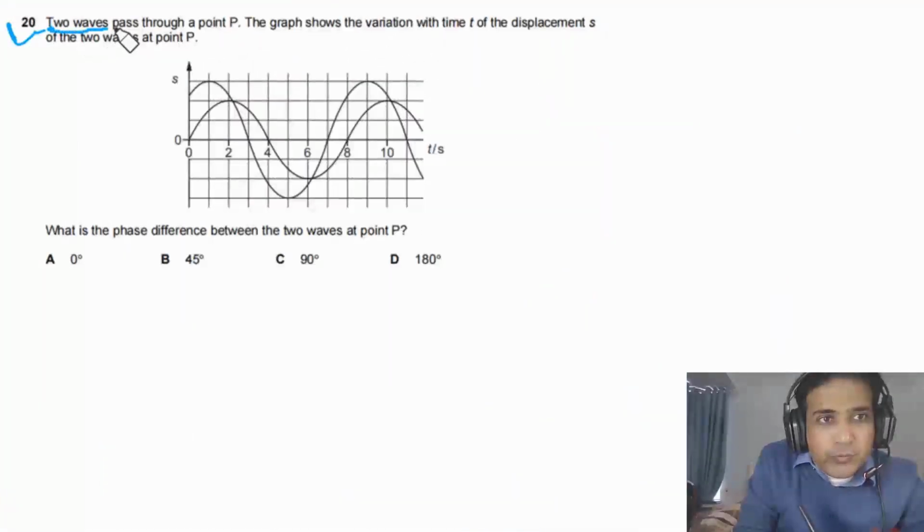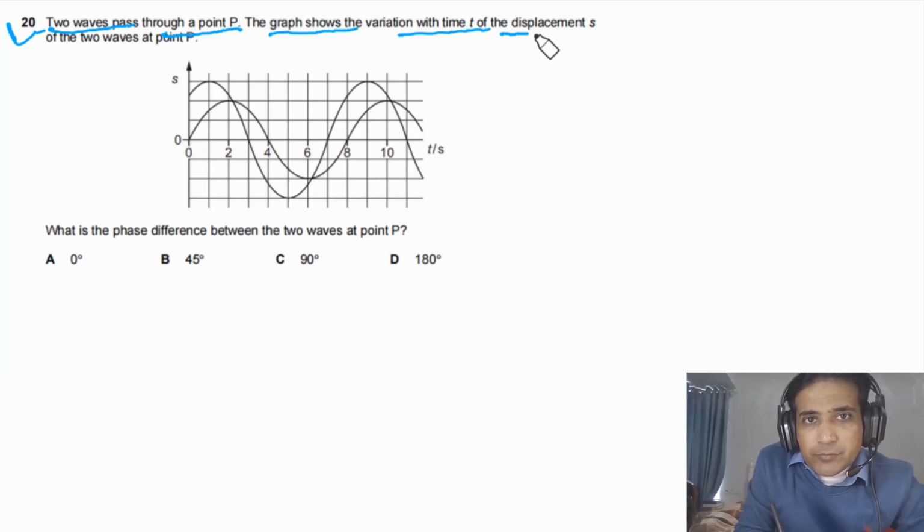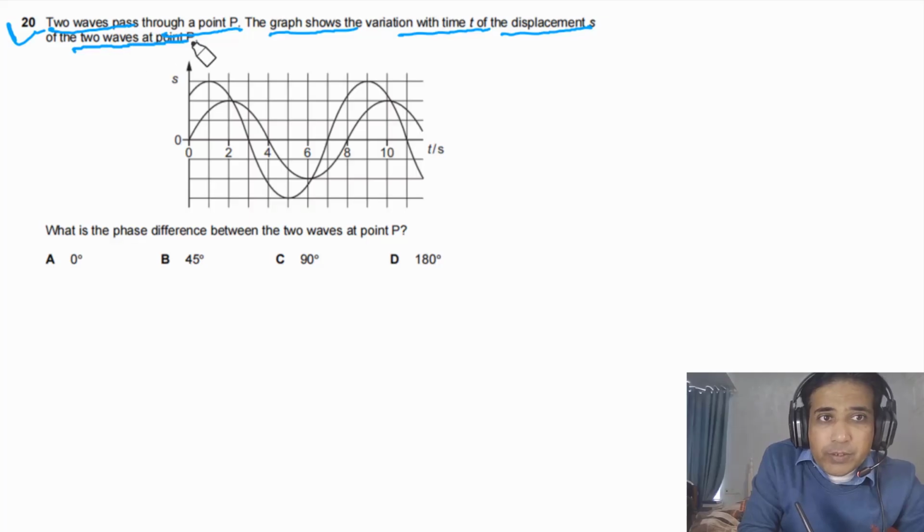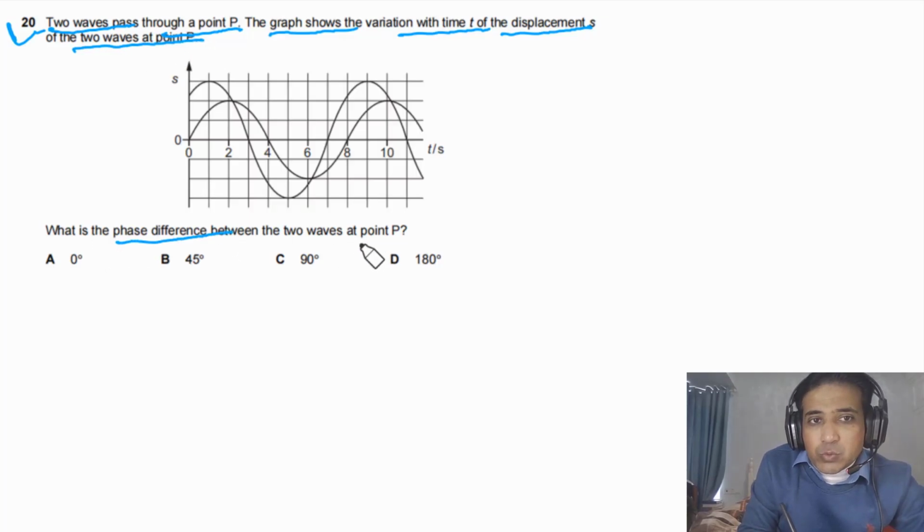Question 20 says two waves pass through a point P. The graph shows the variation with time t of the displacement s of the two waves at point P. What is the phase difference between the two waves at point P? So we have two waves. First of all, we need to check, do they have the same time period or not? If you look at this wave, this has a time period of 8 seconds, and if you look at this wave, this also has a time period of 8 seconds. So they have the same time period.